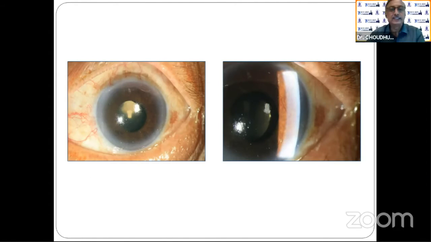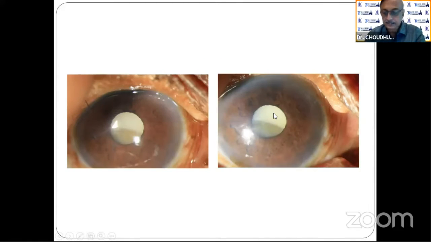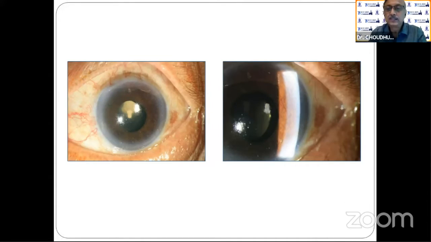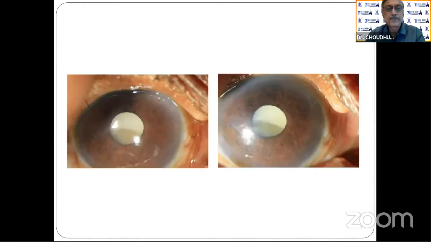I just want to share this. This is the case of a pseudophakic patient. There is some neovascularization you can see. You can see the neovascularization there. In these cases, if I don't want to do a valve implant, first I want to regress the rubeosis to get a very good success.